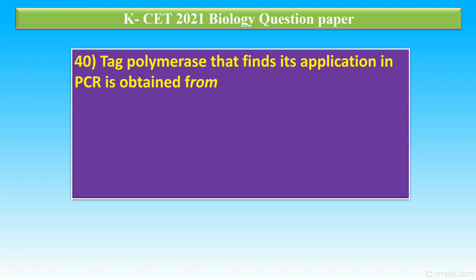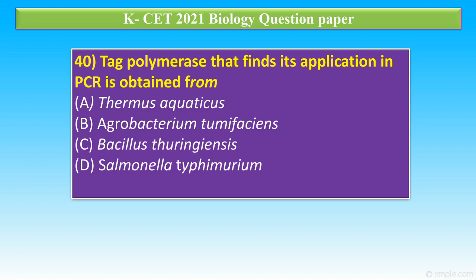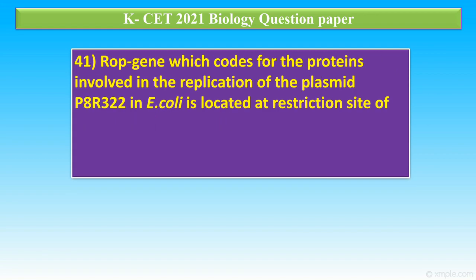Question number 40. Taq polymerase that finds application in PCR is obtained from option A, Thermus aquaticus. Option B, Agrobacterium tumefaciens. Option C, Bacillus thuringiensis. Option D, Salmonella typhimurium. So Taq DNA polymerase enzyme is obtained from the thermostable bacterium called Thermus aquaticus. Option A is correct, and this enzyme can efficiently catalyze the reaction of DNA synthesis even at high temperature.